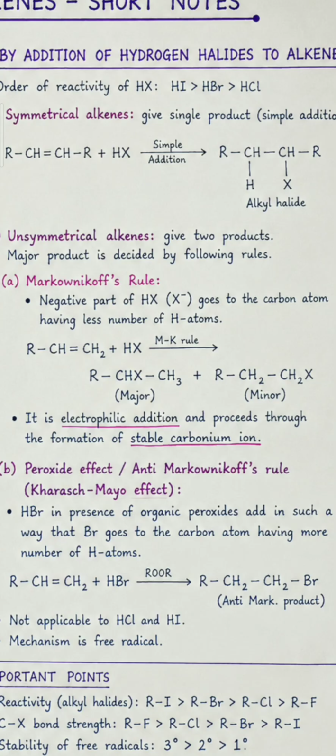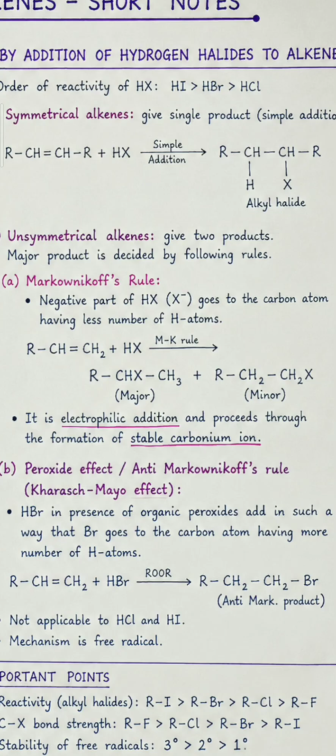Example, when alkenes are treated with the hydrogen halide, the negative part of the hydrogen halide attacks the double bonded carbon which possesses less number of hydrogens. It is the major product, and it is an electrophilic addition reaction and proceeds through the formation of stable carbonium ion as intermediate.